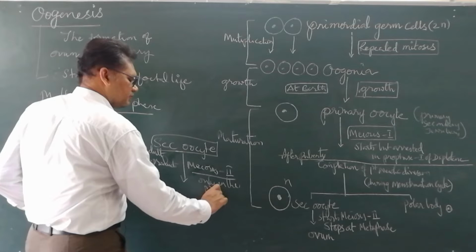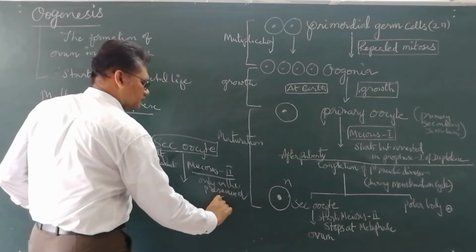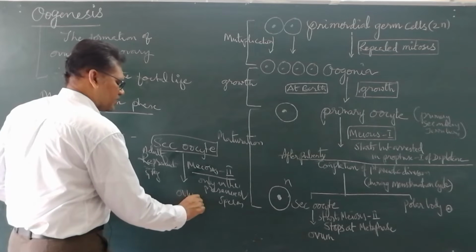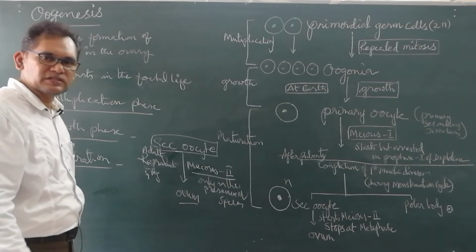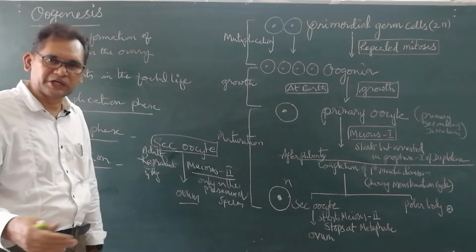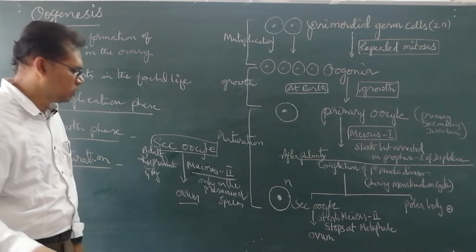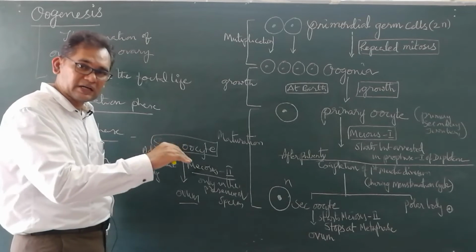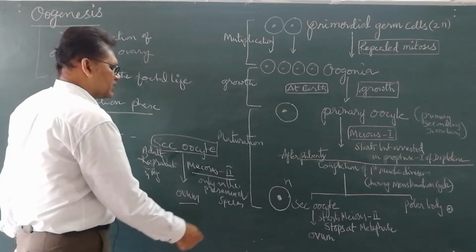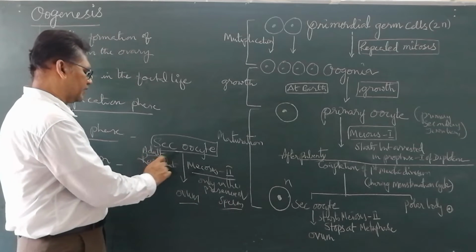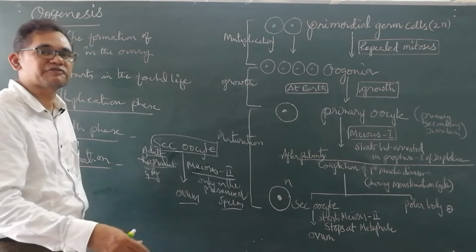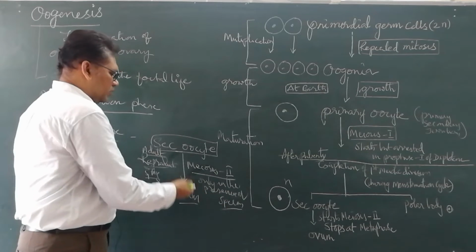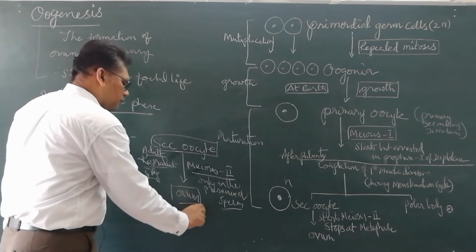presence of sperm. Now, this results in ovum. Ovum means egg or ootid. It refers to the secondary oocyte undergoing meiosis 2 completely. When does it undergo meiosis 2? When there is availability of sperm. This is the adult reproductive life of the female after marriage. When the sperm is available, the secondary oocyte becomes ovum.